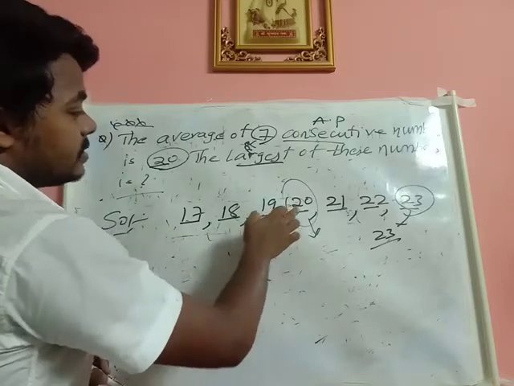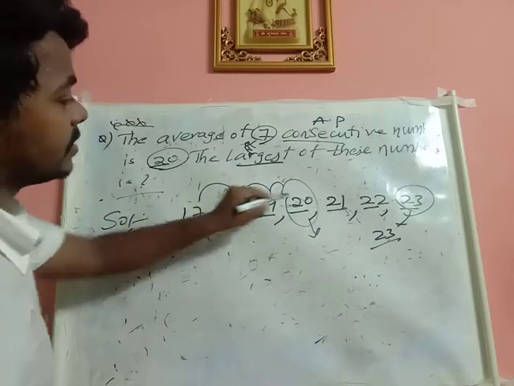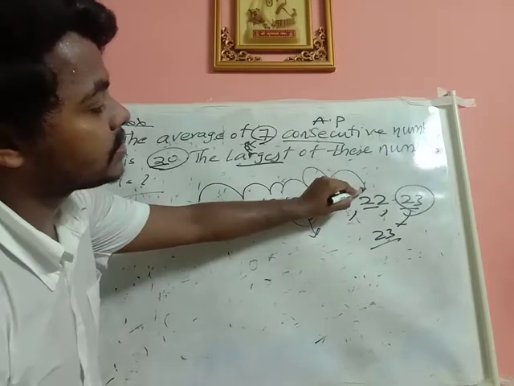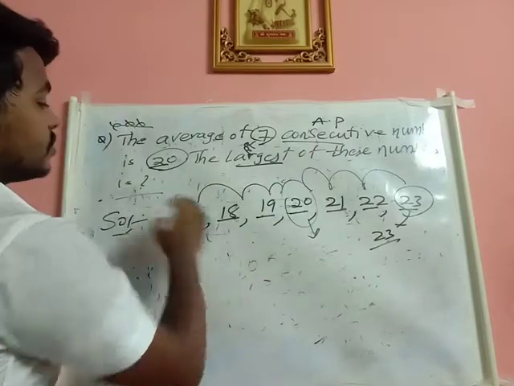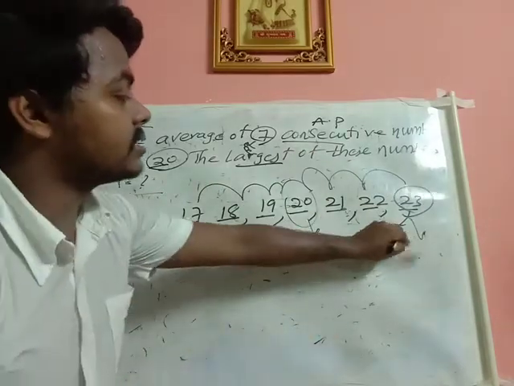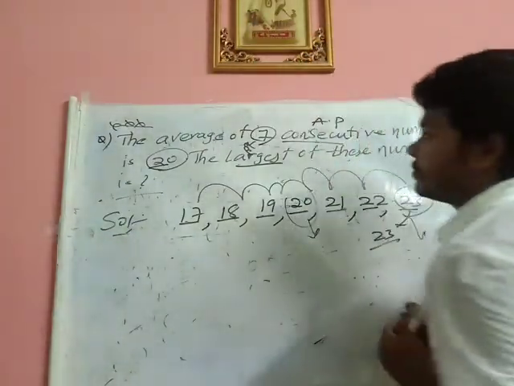Consecutive means I'll be subtracting: 20 minus 1 is 19, 19 minus 1 is 18, 18 minus 1 is 17. 20 plus 1 is 21, 21 plus 1 is 22, 22 plus 1 is 23. He asked me the largest of these numbers. So which is the largest? 23 is the largest. Right? Initially you will be doing these sums like this.